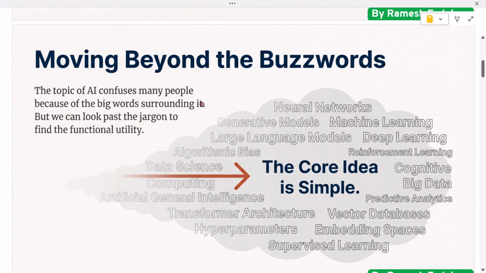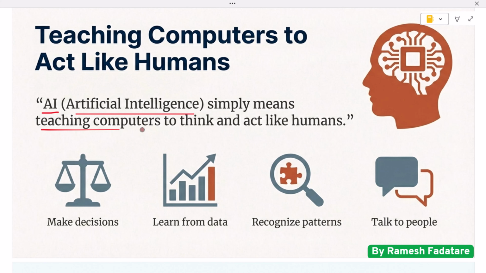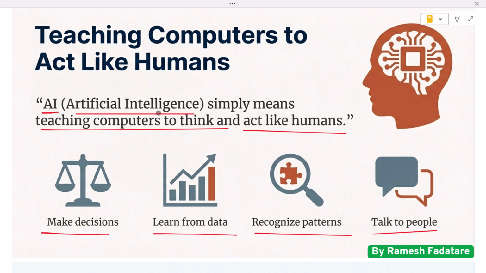This topic confuses many people because they hear big words like machine learning, neural networks, and generative models. But the core idea is actually very simple. Let's begin with the basic definition. AI, or artificial intelligence, means teaching computers to think and act like humans. That's it. Just imagine giving a computer the ability to make decisions, learn from data, recognize patterns, or talk to people the same way humans do.